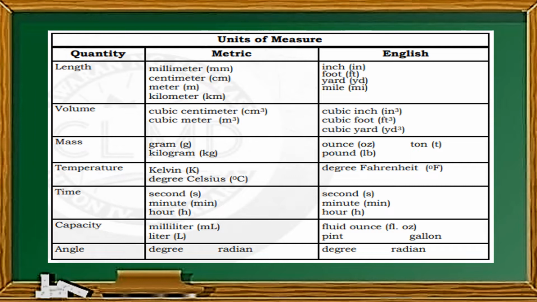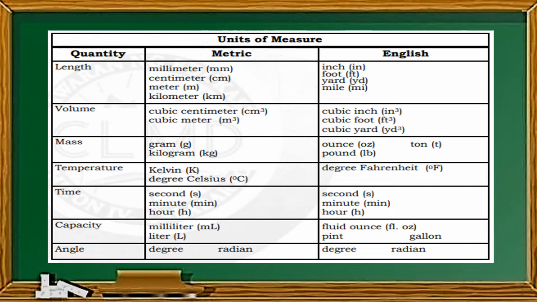So, volume naman, we have the cubic centimeter and the cubic meter. Sa English, cubic inch, cubic foot, and cubic yard. Sa mass, we have the gram and also kilogram. Sa English naman is ounce, pound, and ton. And sa temperature, we have the Kelvin and the degree Celsius. Sa English naman is the degree Fahrenheit.